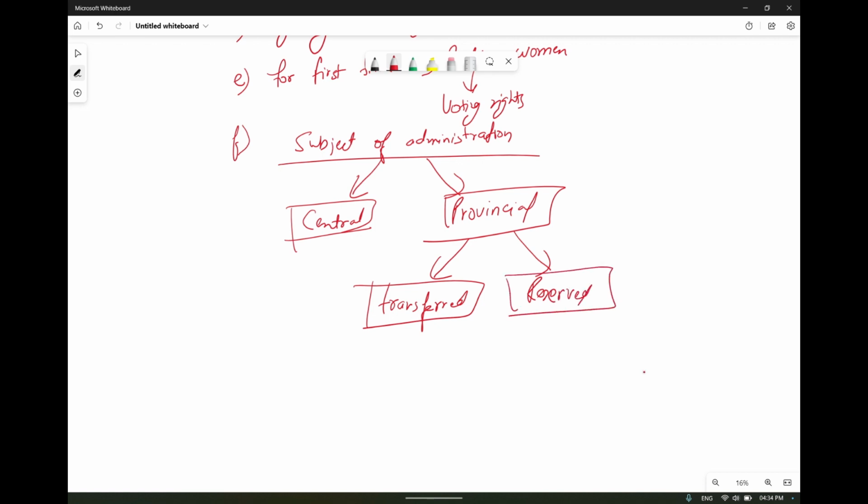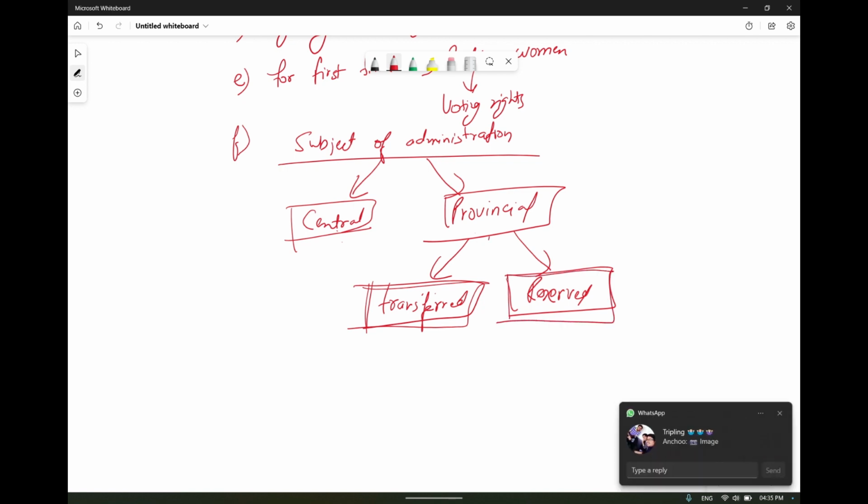Okay, so the transferred subjects were to be administered by the governor with the aid of ministers responsible to the legislative council, in which the proportion of elected members was raised to 70%. So in short, it means the transferred will be controlled by the central minister. Like central minister have the power. Provincial government can also make laws on transferred subjects, and central government can also make provisions on a particular transferred subject. But there will be some certain subjects on which only the provincial government will be able to make the law. Okay.